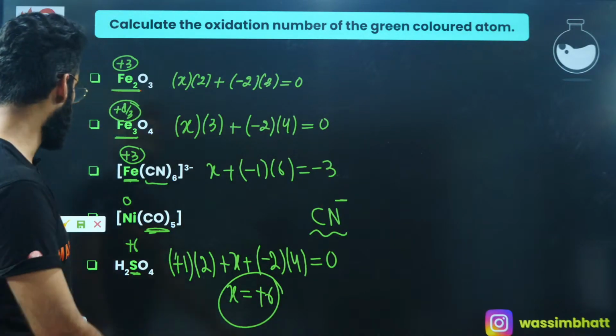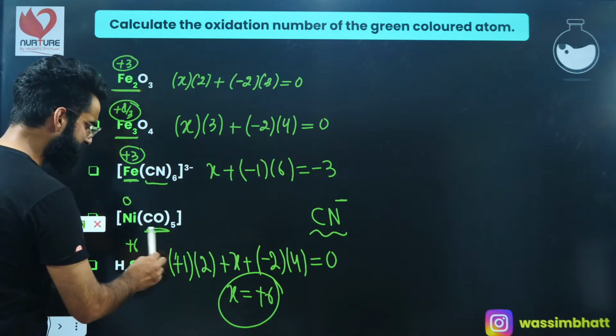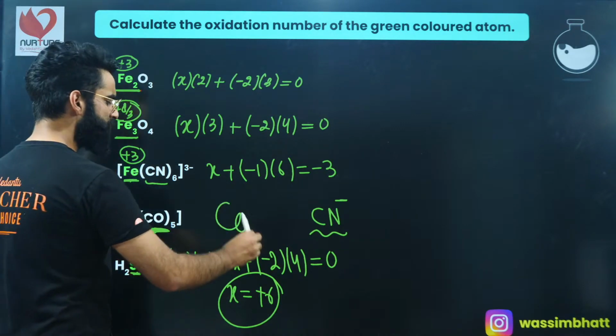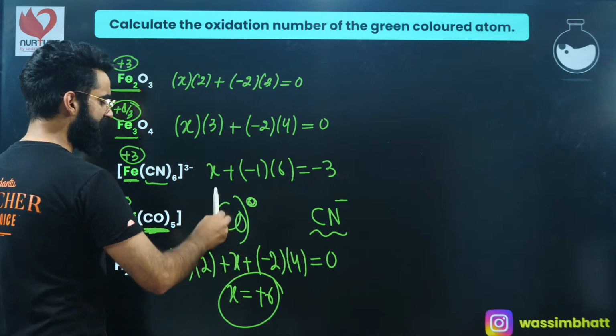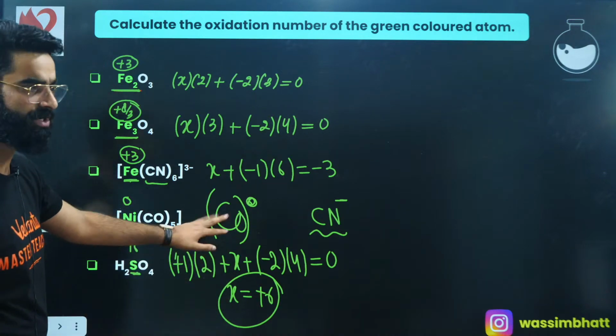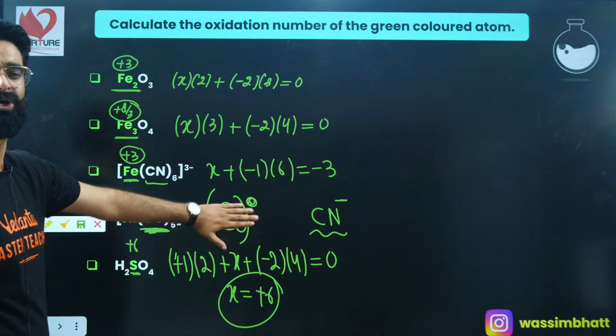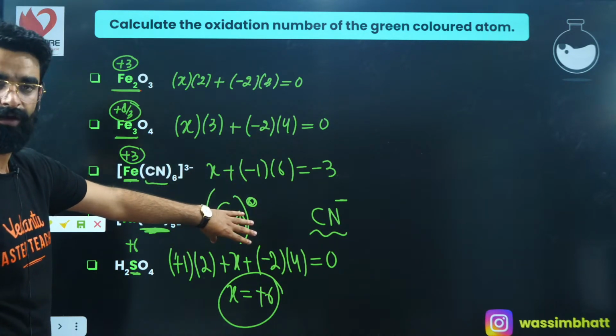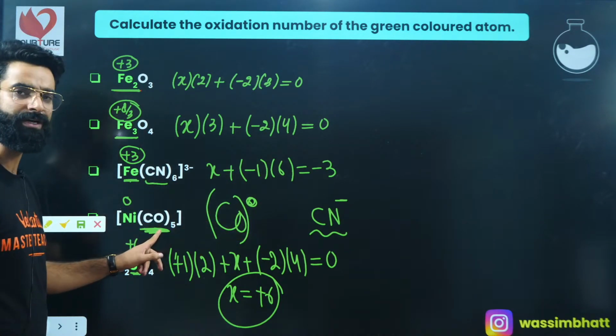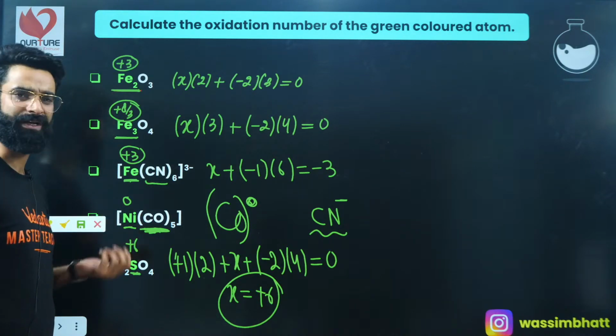How 0 in the fourth one? This CO, it does not have any charge on it, right? Remember it. It does not have any charge on it. If it does not have any charge on it, it's neutral basically. It's a neutral species. So if it does not have any charge on it, that simply says the oxidation state of nickel is going to be 0, right?